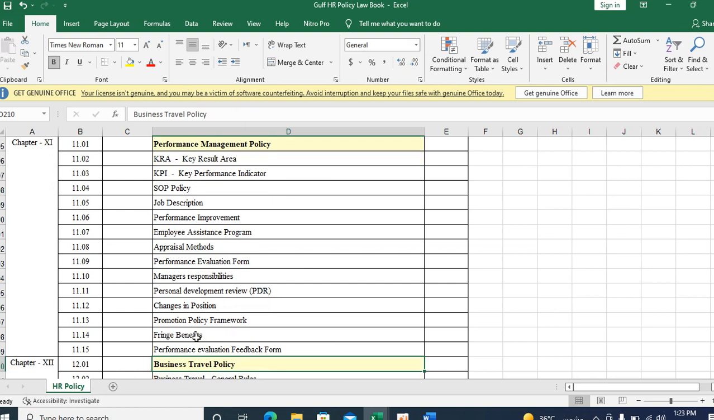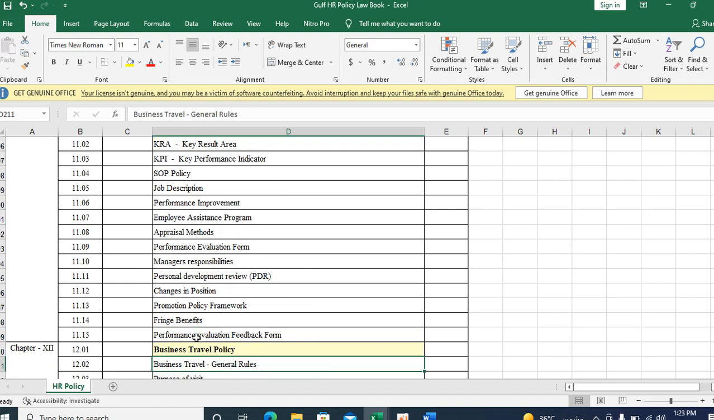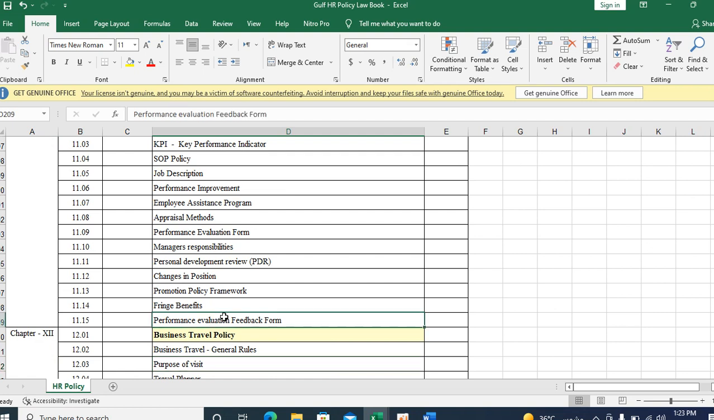What is the performance personal development review, change in position, what is the increment, that is promotion or demotion? What are all the positions after performance appraisal that you have to mention in the change in position. Promotion policy framework, performance evaluation feedback, these are all coming under the performance evaluation or performance appraisal policy.